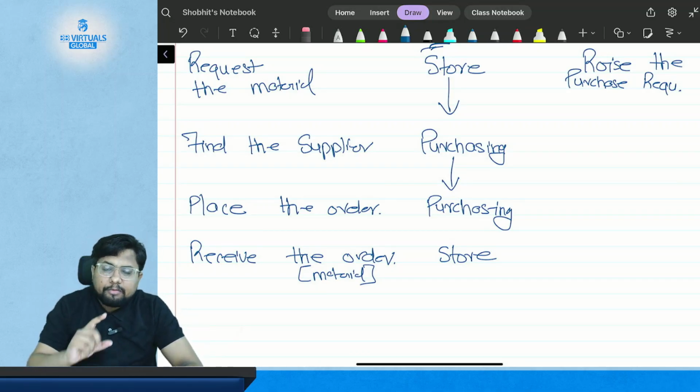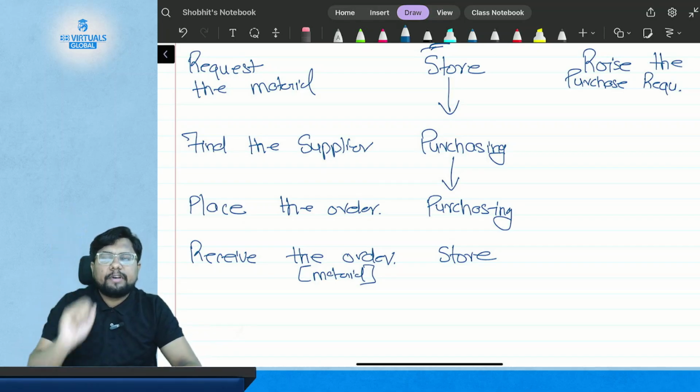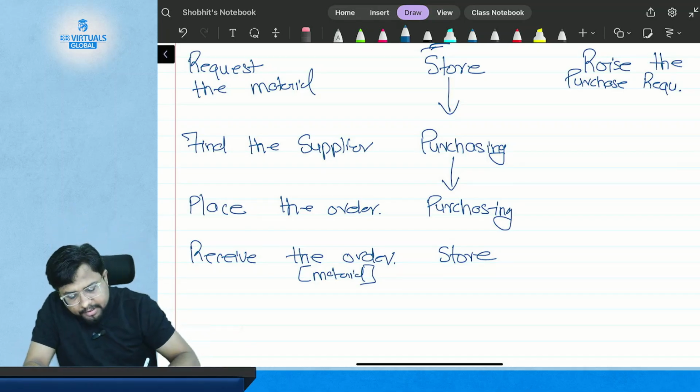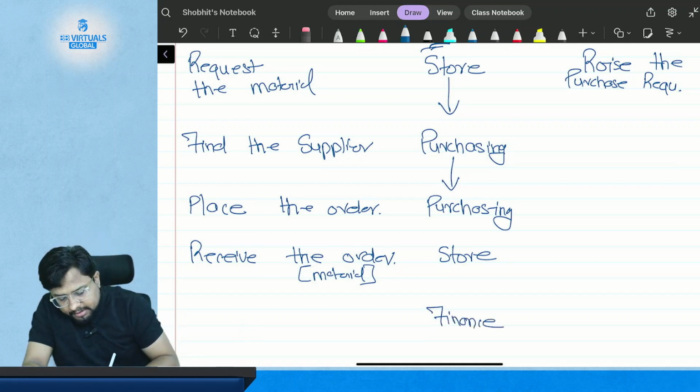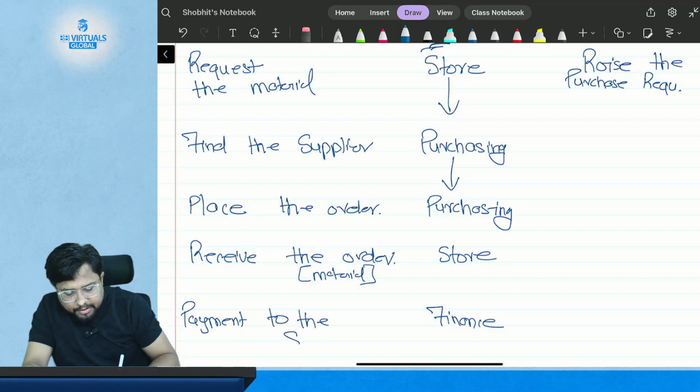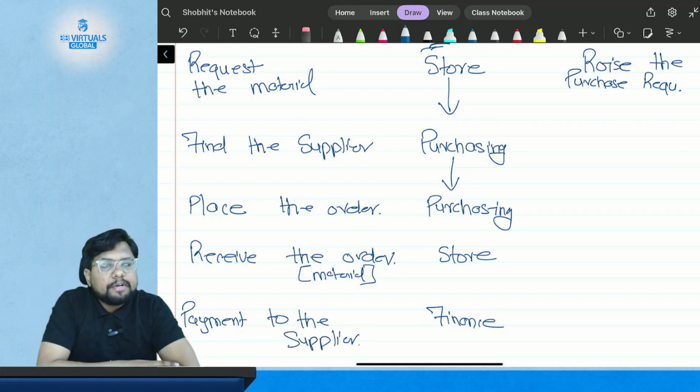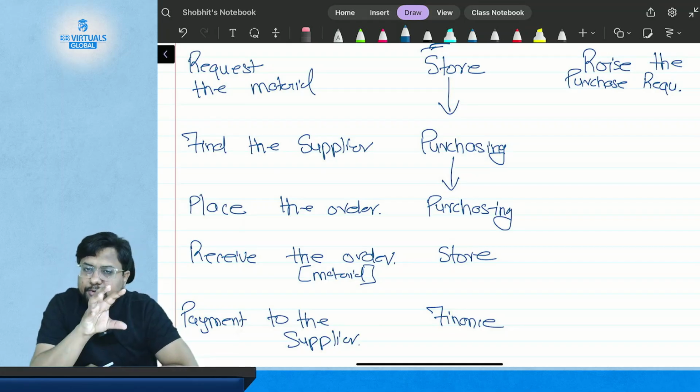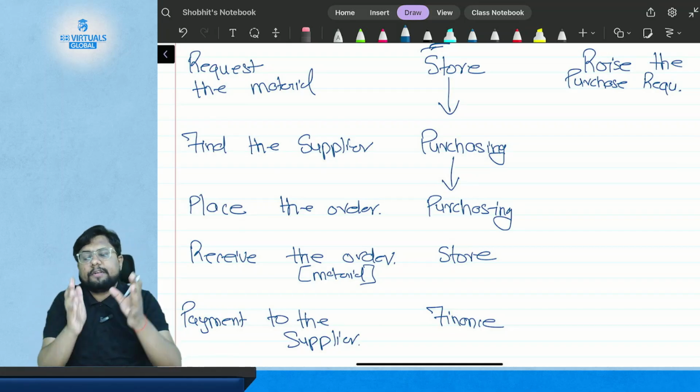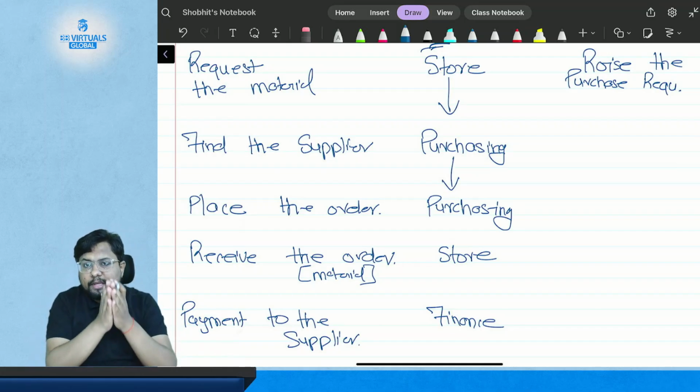So the store department will send the invoice to the finance department, where they will make the payment to the supplier for the purchase of material. Okay. So these are all the steps and stages involved before acquiring the material.